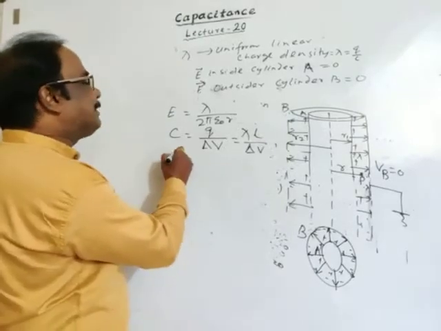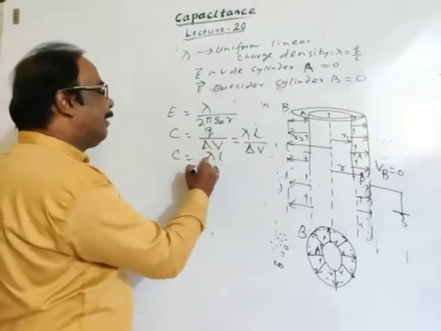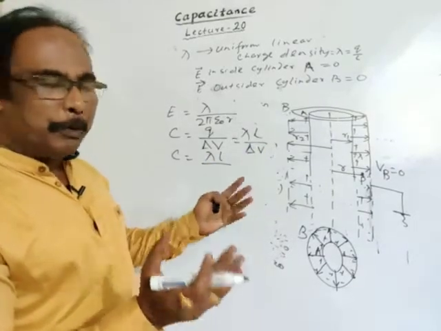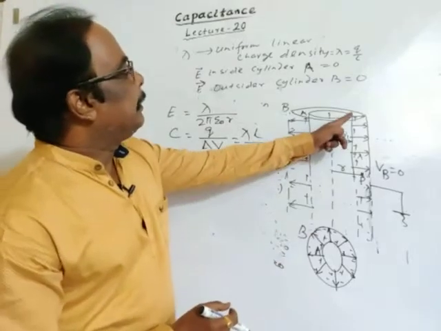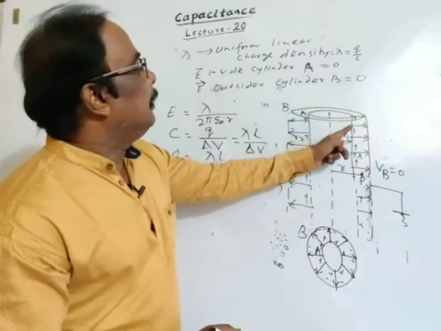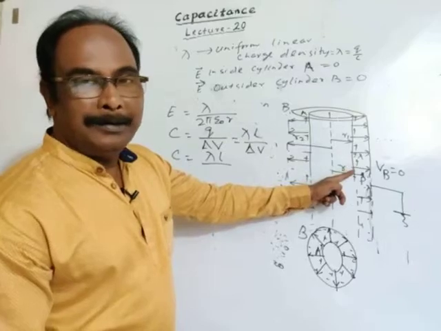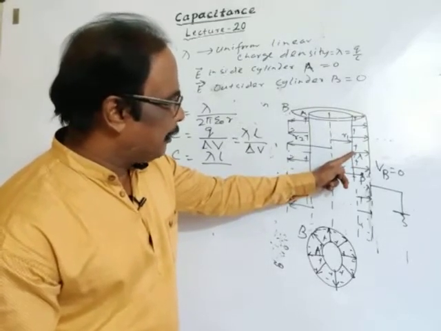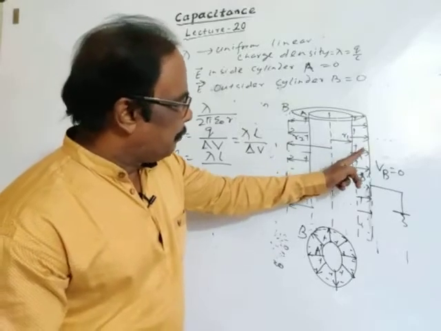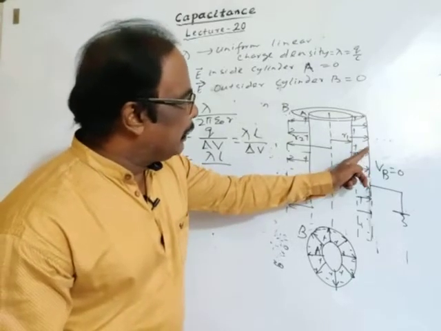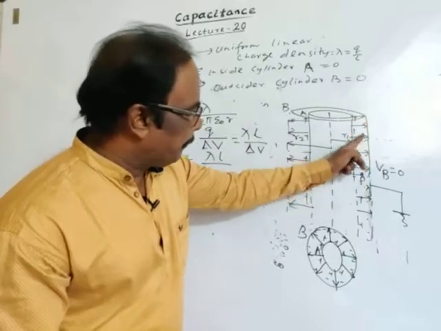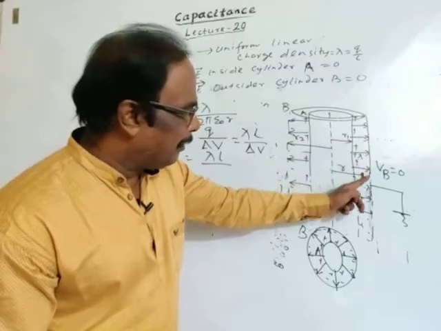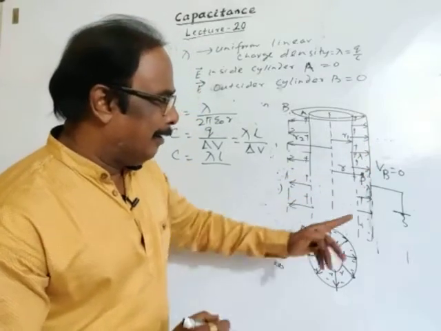Then capacitance is lambda L divided by delta V, where delta V means potential difference. The outer surface of the inner cylinder is positively charged, meaning at higher potential, and the inner surface of the outer cylinder is negatively charged, so it is at lower potential.